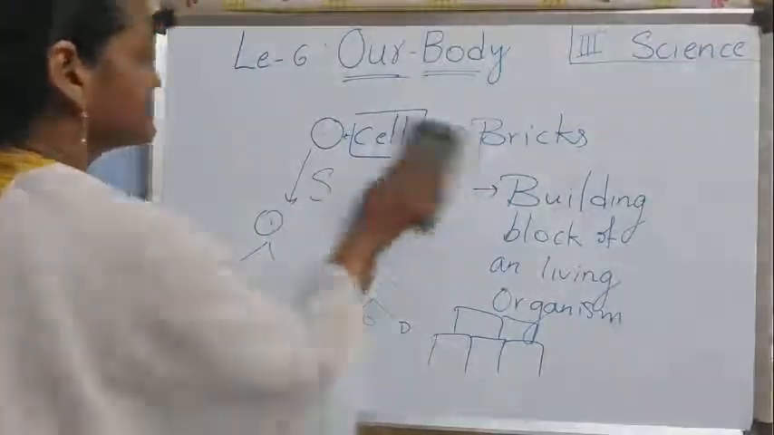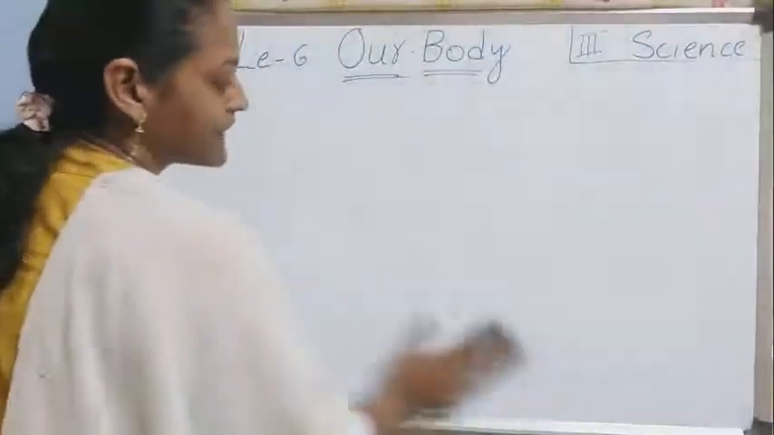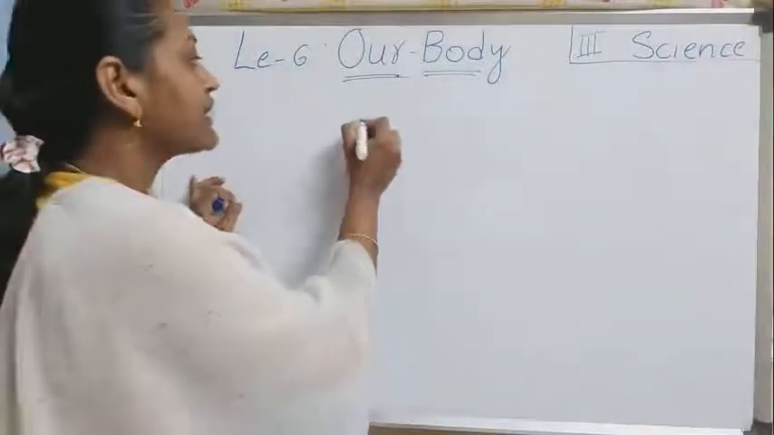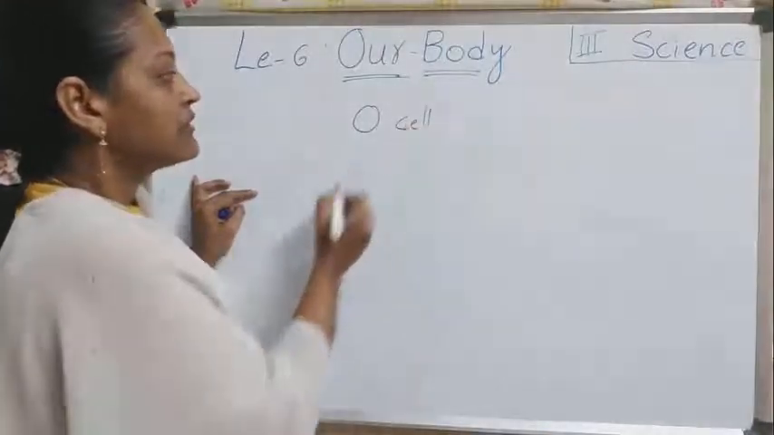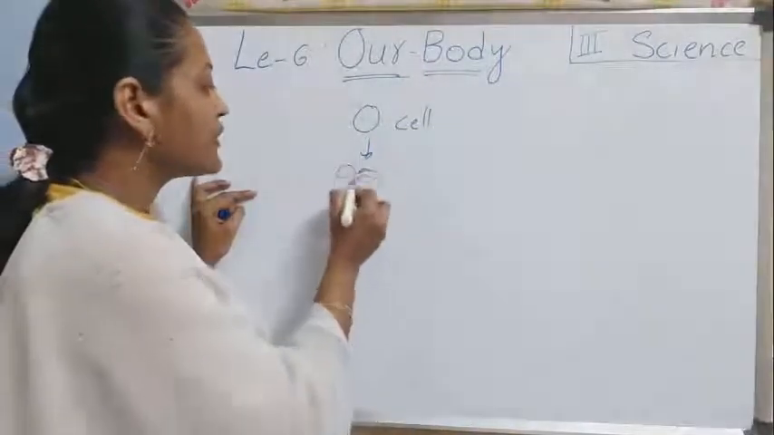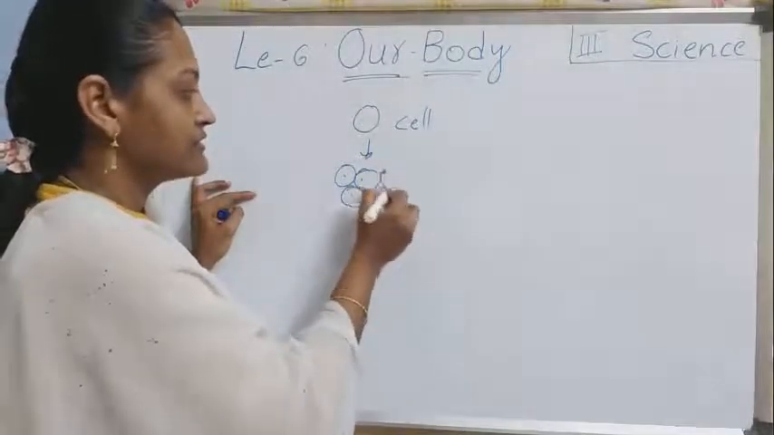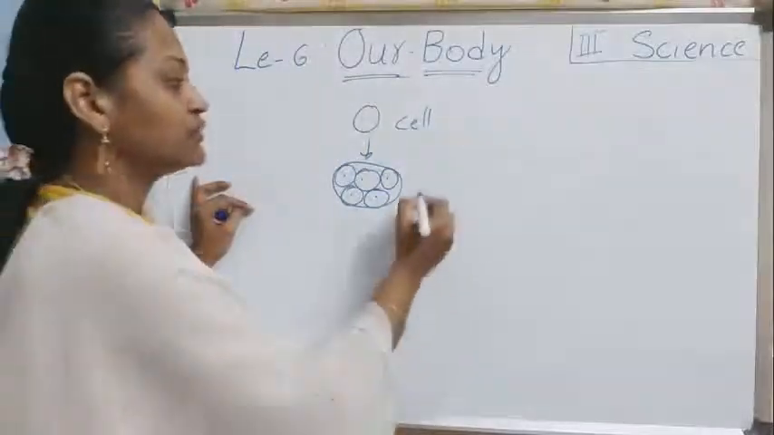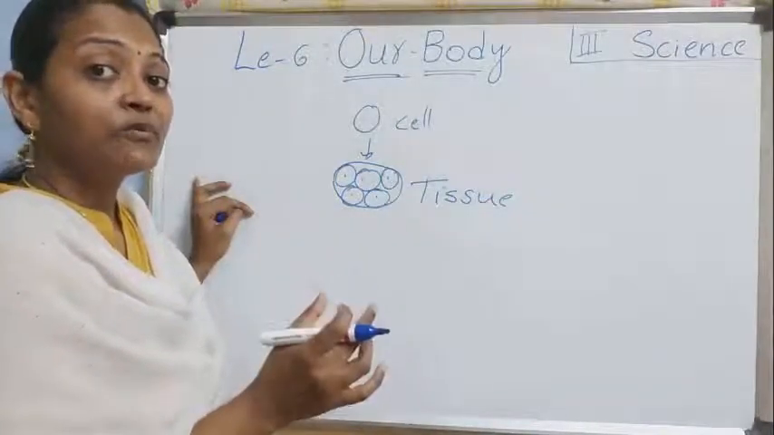Now we'll see here how this cell multiplies and develops into a full body. We all come from a single cell. The cell looks like this. So the cell multiplies, means divides, and a group of cells, these are all cells children, looks like this, isn't it? Then this group of cells we call a tissue. What do we call it, children? Tissue. So a group of cells makes up a tissue.